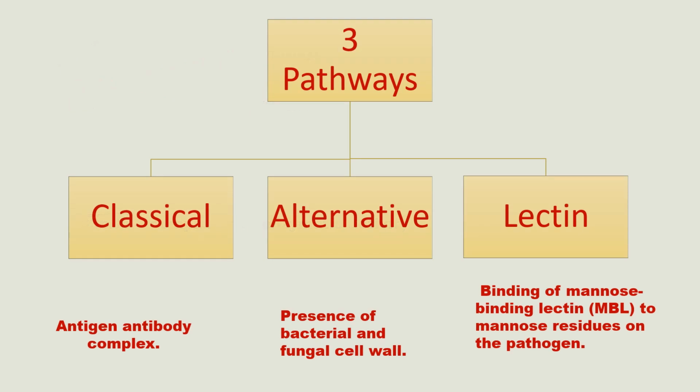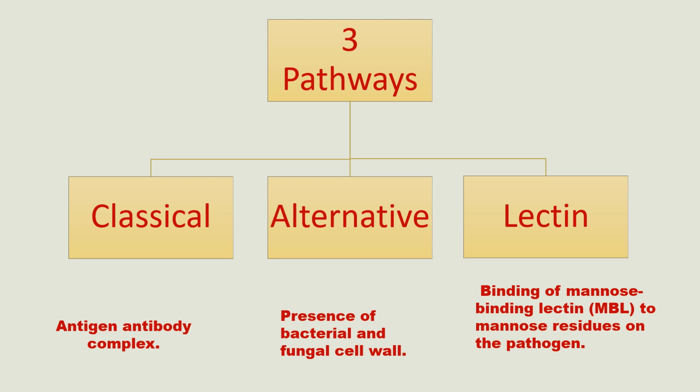There are three pathways for complement activation: the classical pathway, the alternative pathway and the lectin pathway. The classical pathway is activated by antigen-antibody complex, while the alternative pathway is activated by the presence of bacterial and fungal cell walls or the cell surface of pathogens.